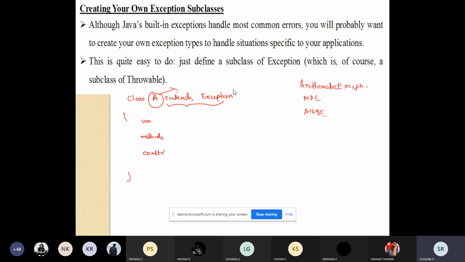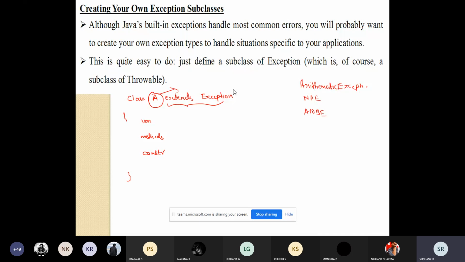Even though Java has built-in functions for handling most errors, there will come a situation where we need to create our own exception type to handle specific scenarios based on the application.